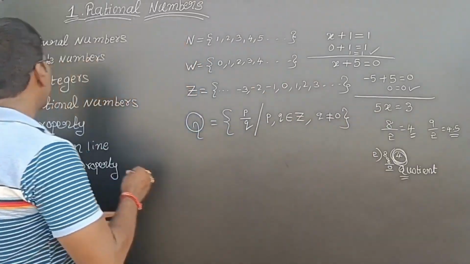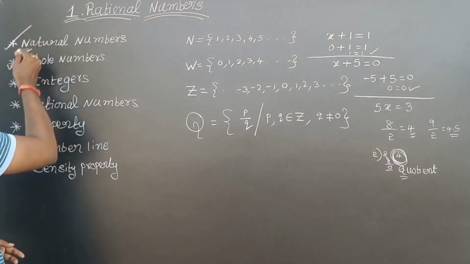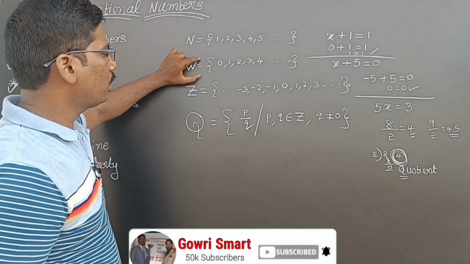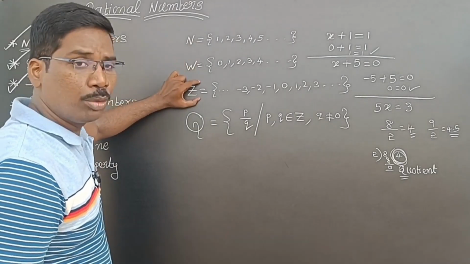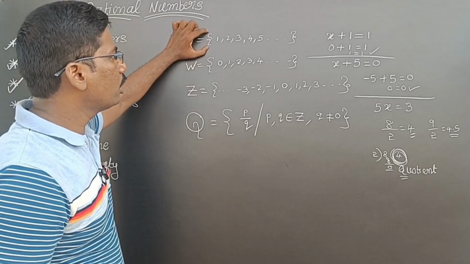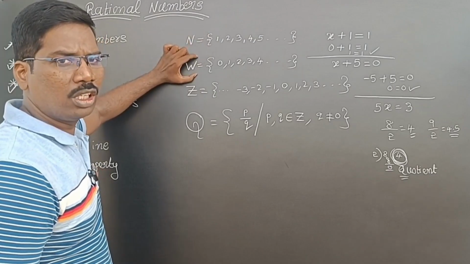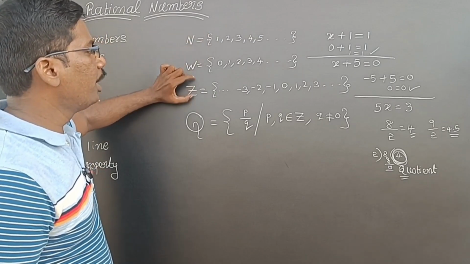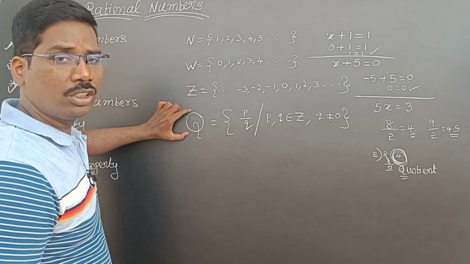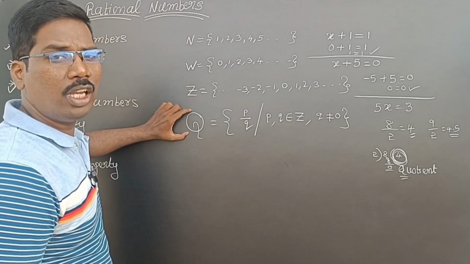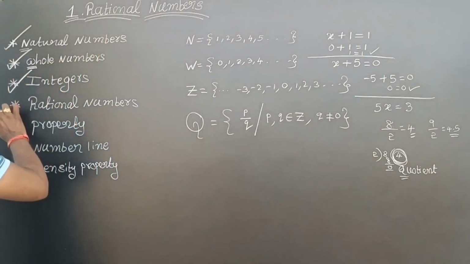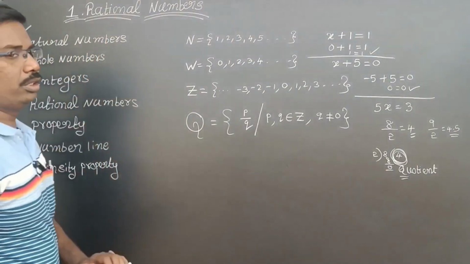So now we have completed natural numbers, whole numbers, and integers. In natural numbers the least number is 1, in whole numbers the least number is 0, and in integers the least number is undefined. The largest number is undefined or infinity in all of these. Now in rational numbers also, we can't say the least number and we can't say the largest number. So rational numbers are also completed.